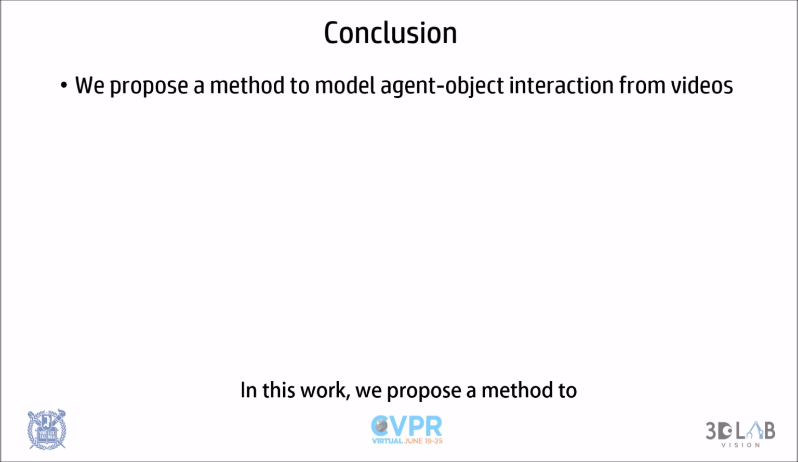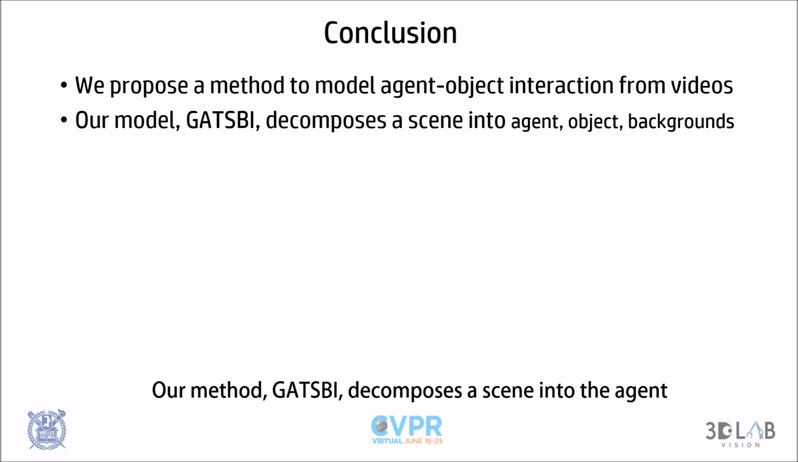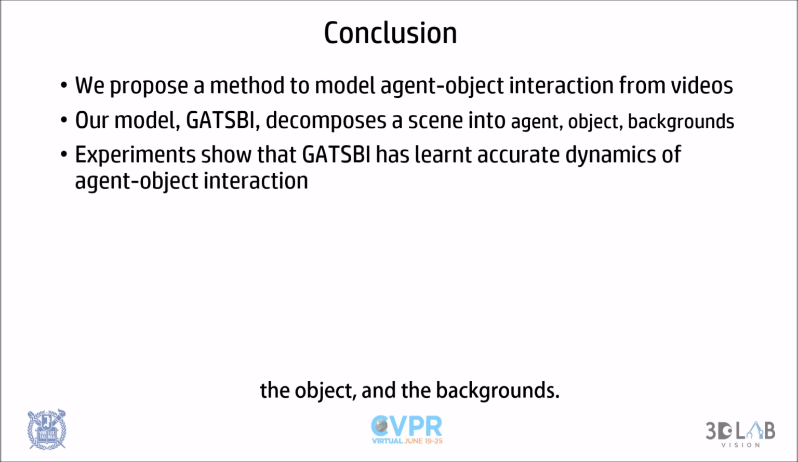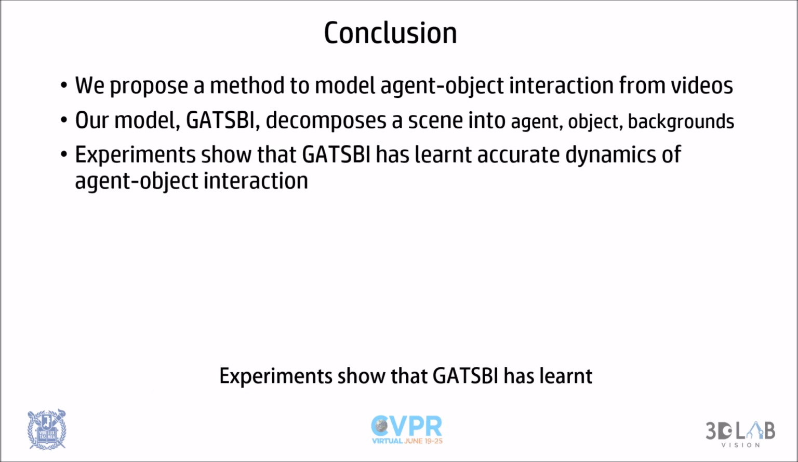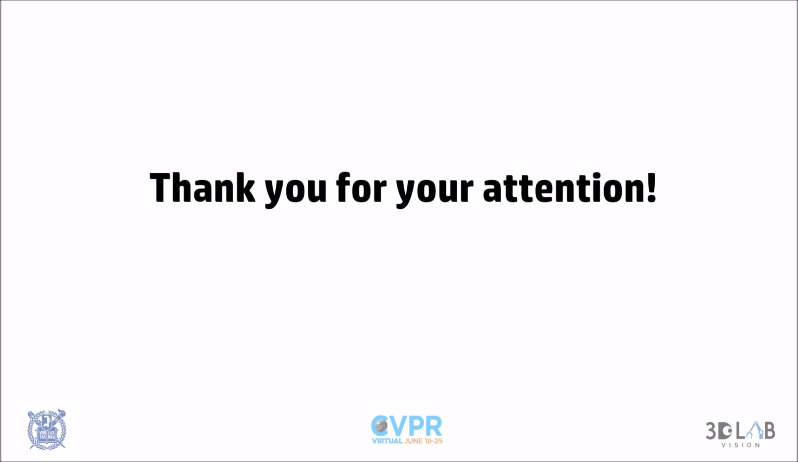For the spatial-temporal prediction, we can see that the spatial decomposition of the scene into the agent, background, and objects is consistently propagated through time for all datasets. In this work, we propose a method to model agent-object interaction from videos. Our method GATSBI decomposes a scene into the agent, objects, and background. Experiments show that GATSBI has learned accurate dynamics of the agent-object interaction. However, there are some limitations that we are intrigued to improve upon. Thank you for your attention.